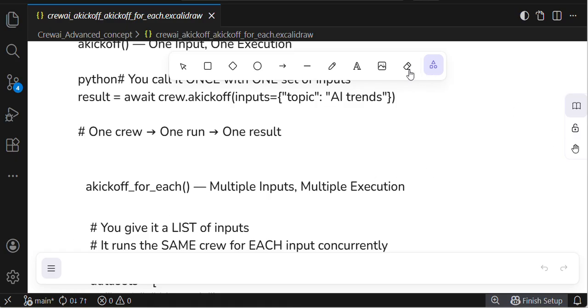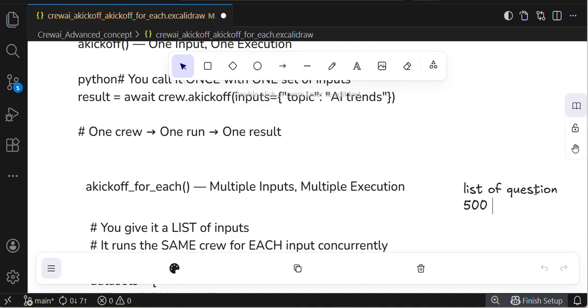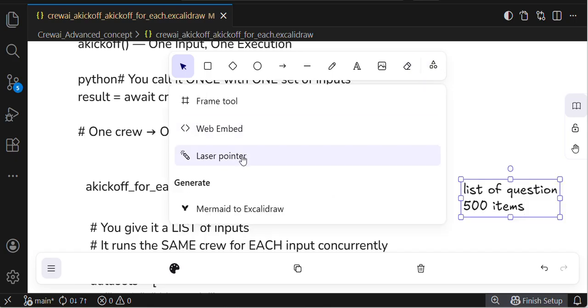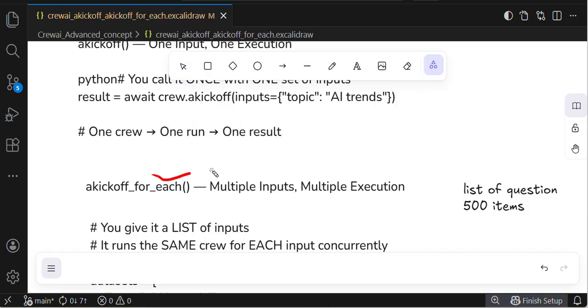If your question contains a list of questions, so there will be thousands of questions or 500 batches, 500 items inside a list, key-value pairs, in that case we need to use this akickoff_for_each, guys.